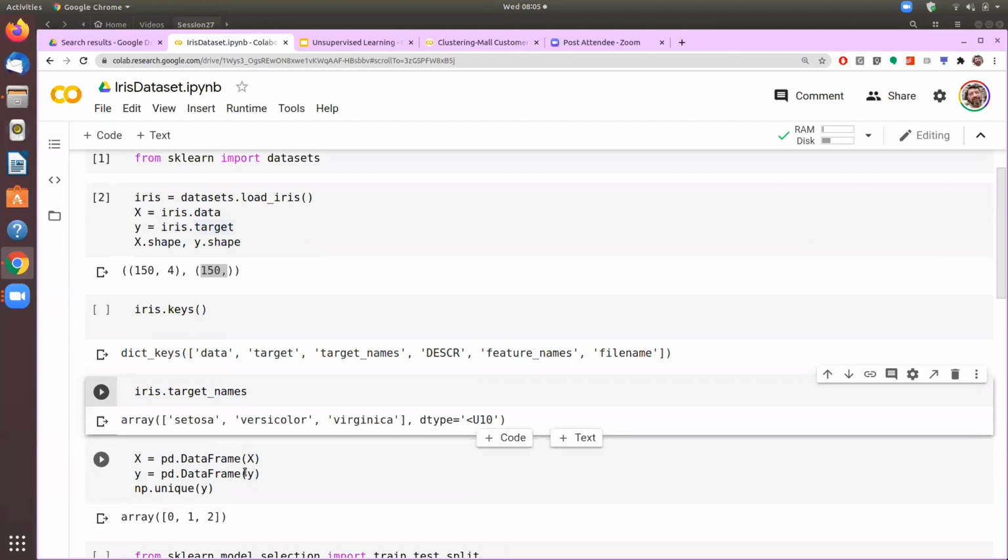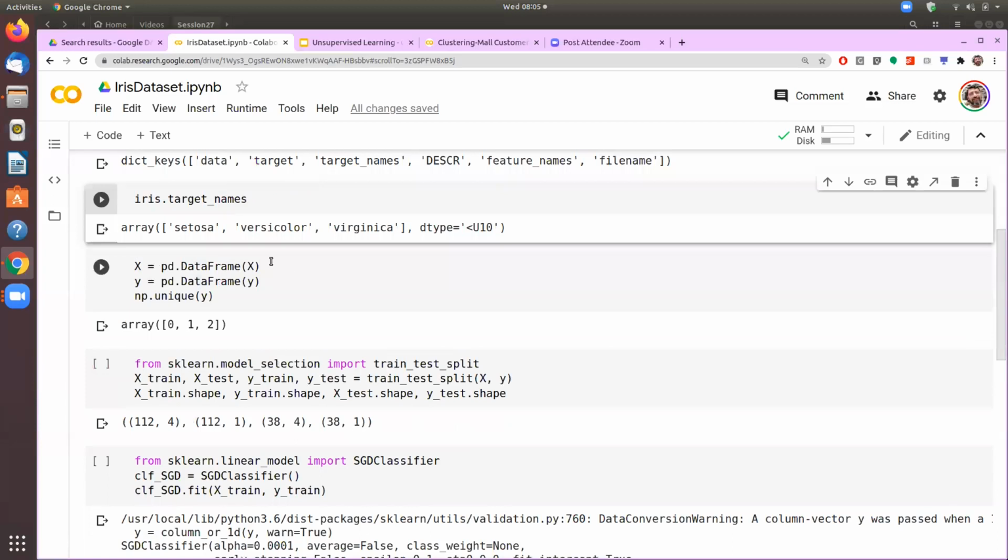The target values are given as 0, 1, 2, and they correspond to Setosa, versicolor, and virginica. So if it is 0, it means that it is belonging to the Setosa type of flower. If it is 1, then versicolor. If it is 2, then it is virginica.